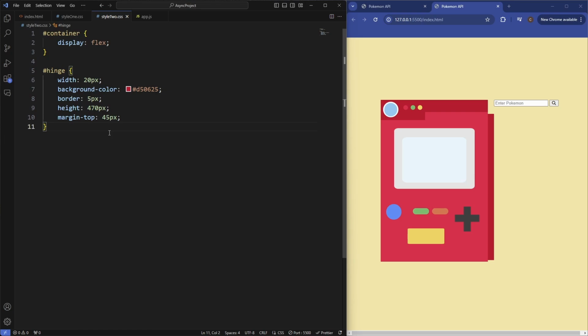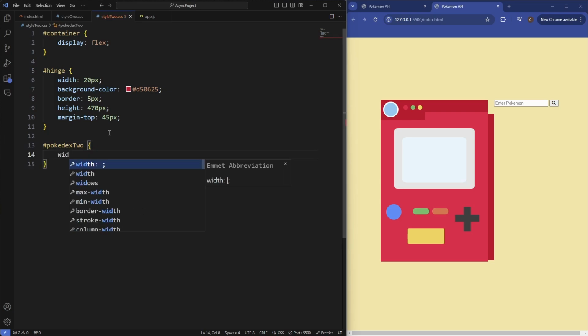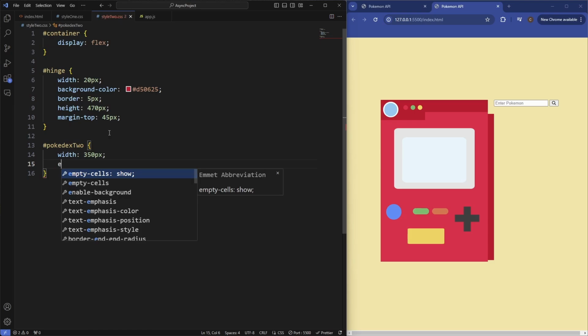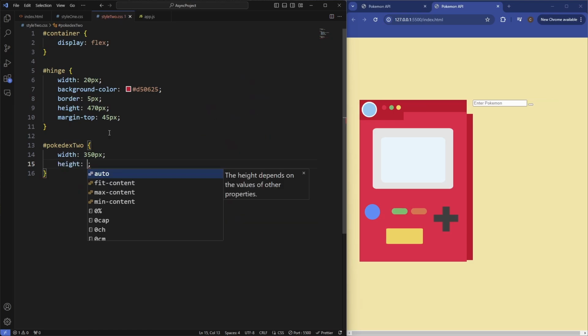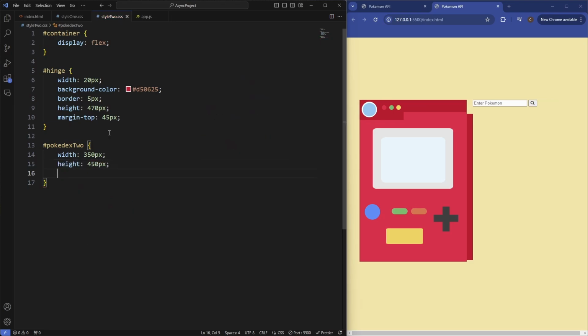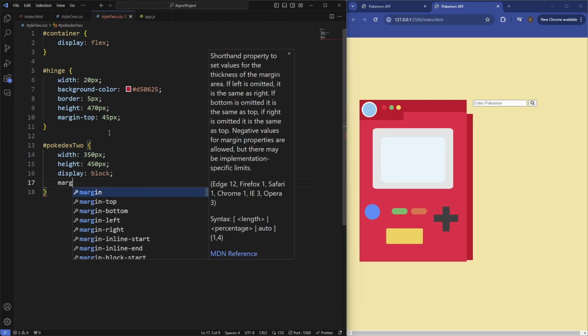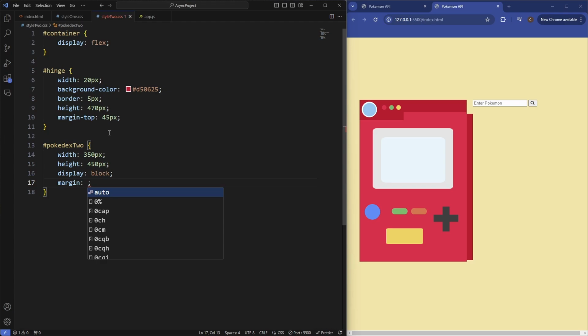Now let's target the second Pokedex, or the second half of the Pokedex. Pokedex 2, set the width to be 350 pixels, set the height to be 450 pixels, set the display to be block, margin top, let's make it a little bit lower, so 70 pixels so it looks consistent.